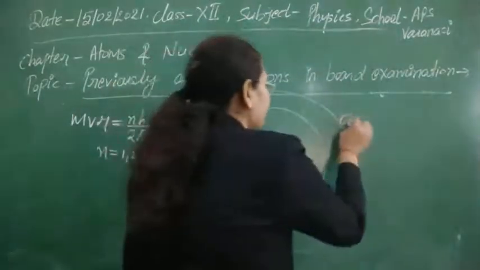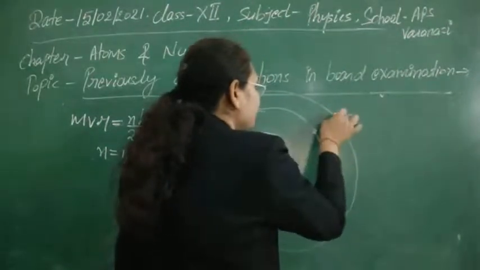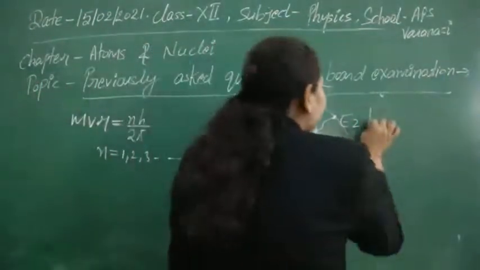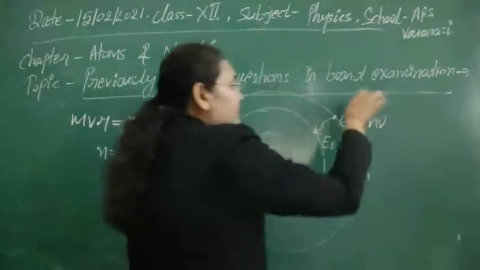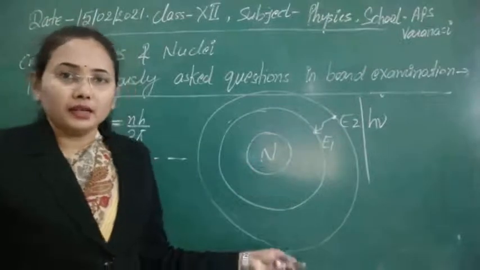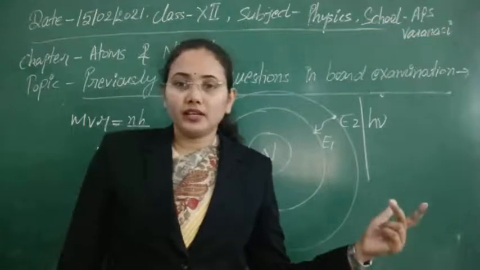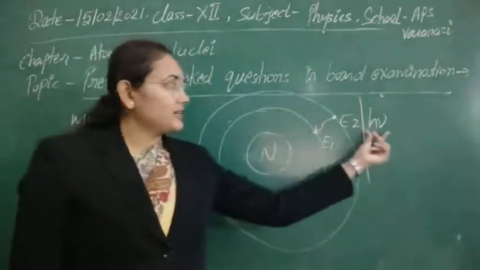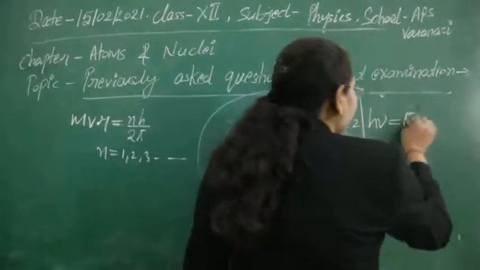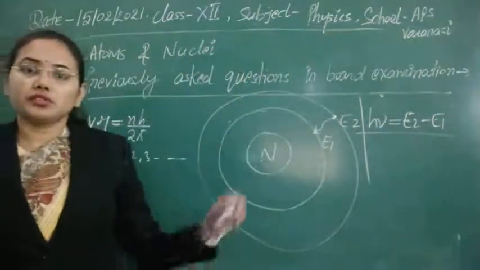Suppose the energy of this circular orbit is E2 and the energy of this circular orbit is E1. Whenever the electron makes a transition from E2 to E1, the energy radiated, according to quantum mechanics, is electromagnetic radiation. Whenever the electron makes a transition, a wave or radiation is generated, and that radiation, as you know, has energy h nu, this is Planck's law, and this energy h nu is equal to E2 minus E1. So this is Bohr's third postulate.